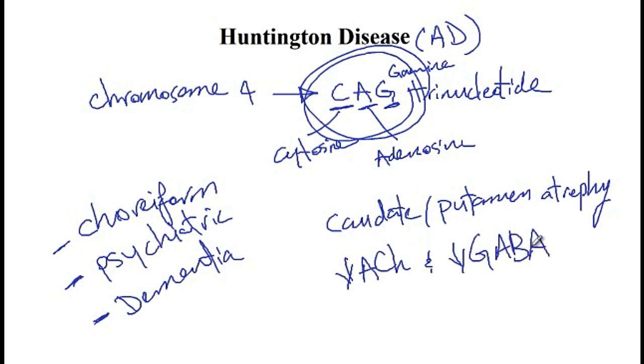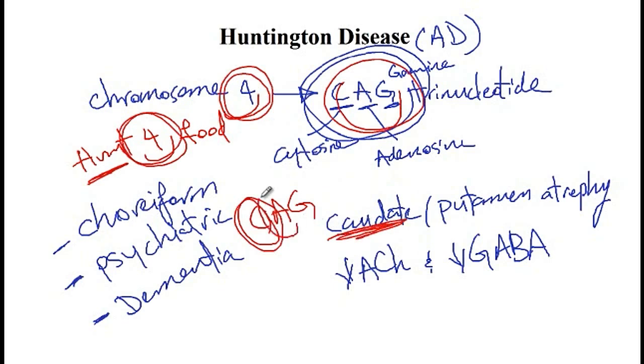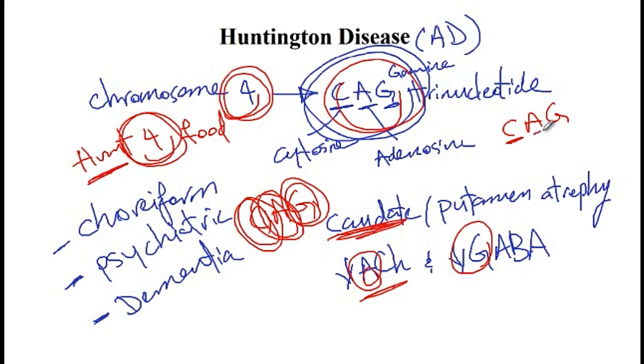So the kind of mnemonics that you can use to memorize some of these findings include HUNT for food. So Huntington gene is located on chromosome 4, and then the other one is CAG, which stands for CAG trinucleotide repeat and goes for atrophy of the caudate, decreased levels of acetylcholine, and decreased levels of GABA. So again, CAG goes for caudate atrophy, decreased acetylcholine, and decreased GABA.